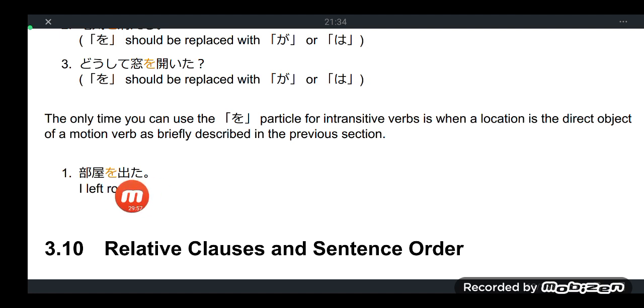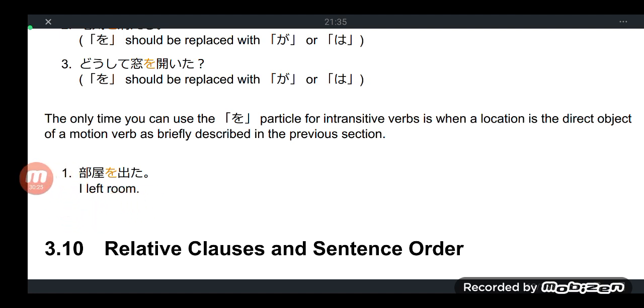And deru is an intransitive verb, but here it didn't use the ga but rather wo, which is one of the few exceptions. Why so? Because when a location like heya or koko is the direct object of a motion verb like deta, as previously discussed, heya wo deta.